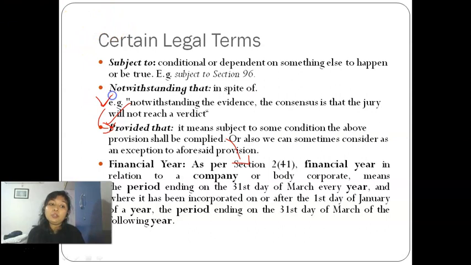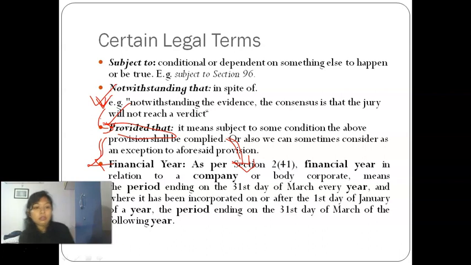It means the above provision needs to be complied with in accordance with, or along with, that particular thing; you need to follow the following provision. Sometimes it is also considered an exception to the opposite provision. So if an above provision is given and then "provided that" is written, it may also mean that the thing written after it is an exception, and the above provision will not be applicable to it.